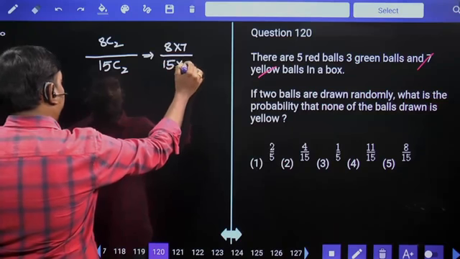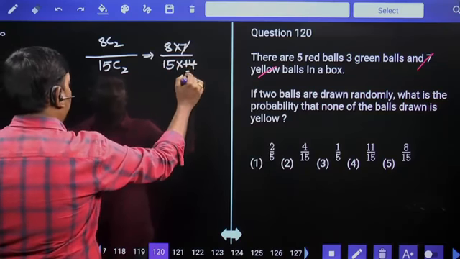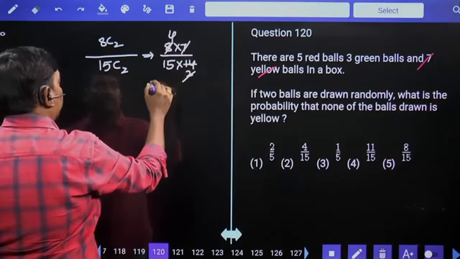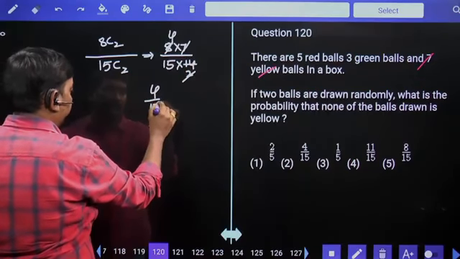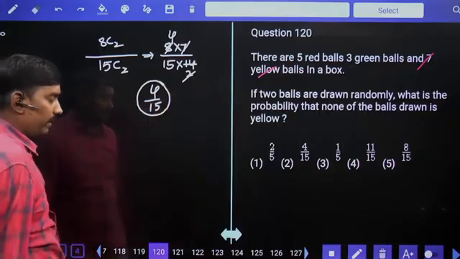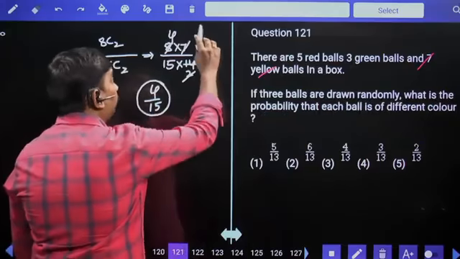8 into 7 by 15 into 14. 7 2 times, 2 4 times. So your answer is 4 by 15.